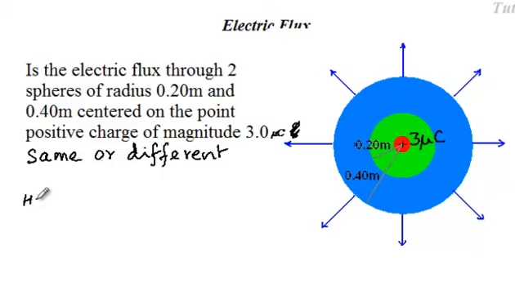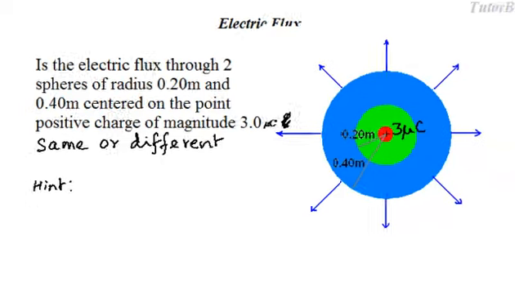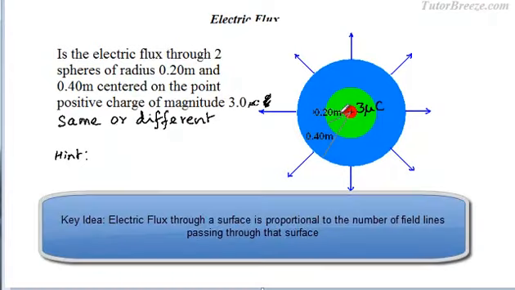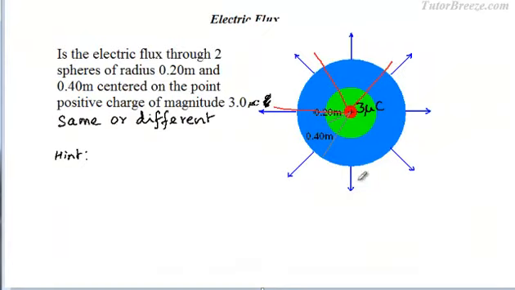The hint I'll give you is the electric flux is the number of field lines through a surface. So just think, are the number of field lines through the inner sphere and the outer sphere same or different?